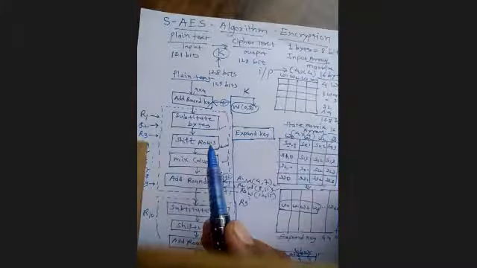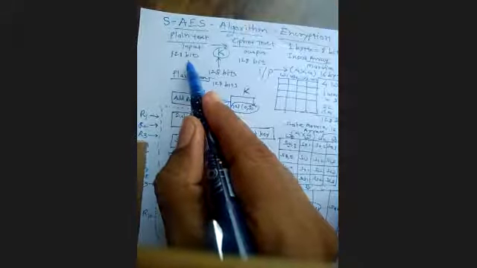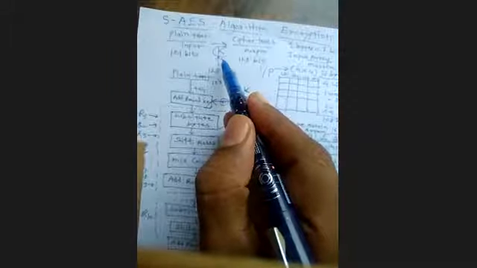Now what this algorithm says is that whenever you take any plain text, this plain text is my input, and it has a size of 128 bits. So when you consider any input, you have considered a 128 bit plain text as an input. And then again put this K. This K stands for the key. What is the role of the key? That key, again using 128 bits, converts this 128 bit plain text to ciphertext.